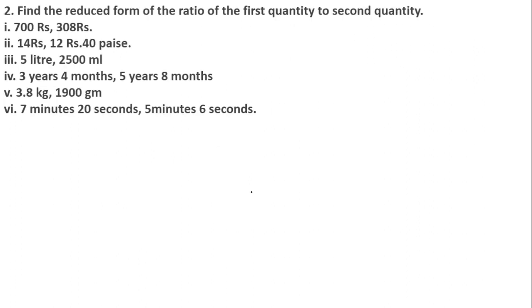Find the reduced form of the ratio of the first quantity to the second quantity. You have to find the reduced form only, but of the first quantity to the second quantity. Let us study one by one. 700 rupees and 308 rupees. If we carry out the ratio, 700 divided by 308 rupees, both are in rupees only.